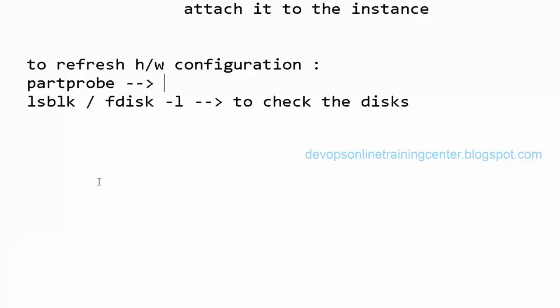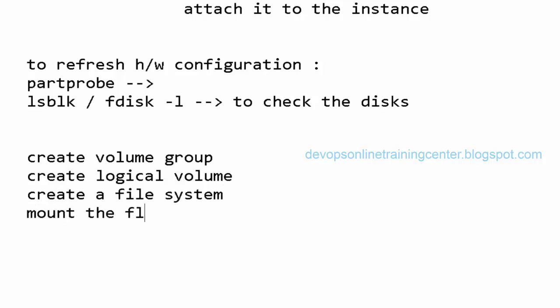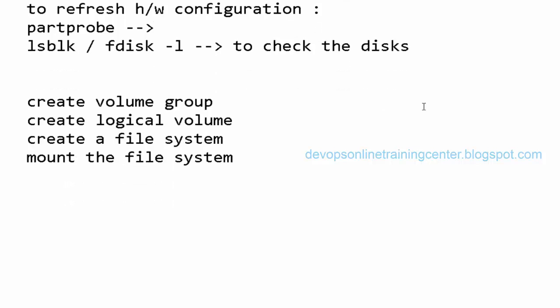So there are commands to do that. Basically we need to extend the file system. First, we need to create a volume group, create a logical volume, create a file system, and then mount the file system. These are the things we need to perform once a new disk is added.